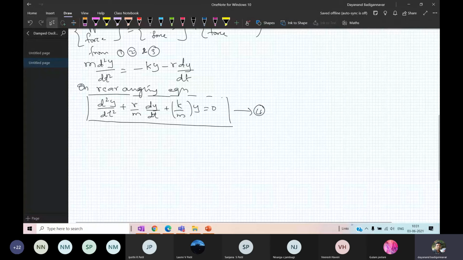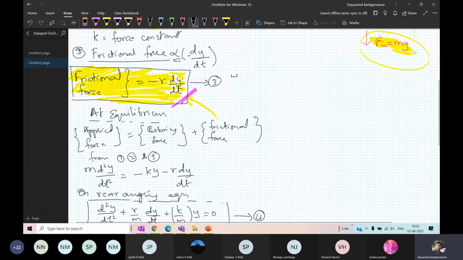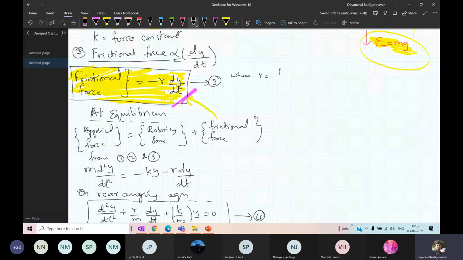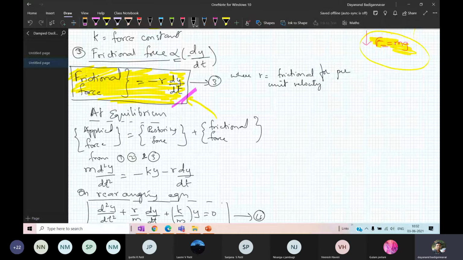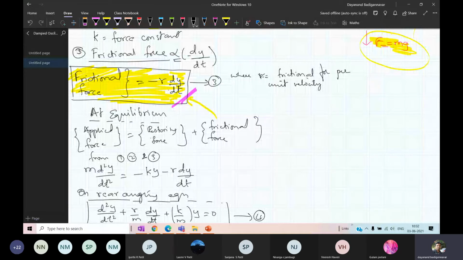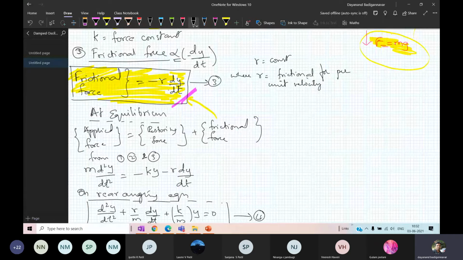And here I just have to write R. So I have to do a detailed explanation. Here I have introduced a new term R, where R is called the frictional force per unit velocity. What is R? R is called the frictional force per unit velocity. It is a constant, where R is a constant. It is also called a form of damping.